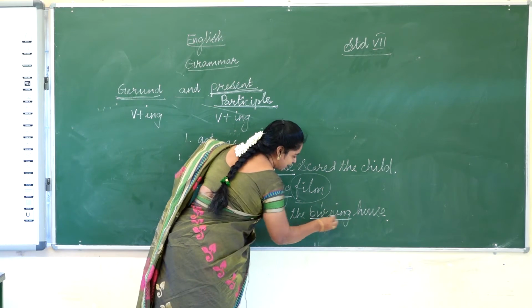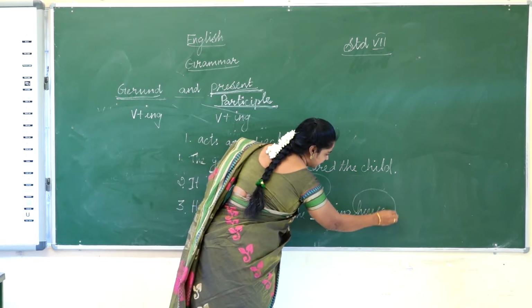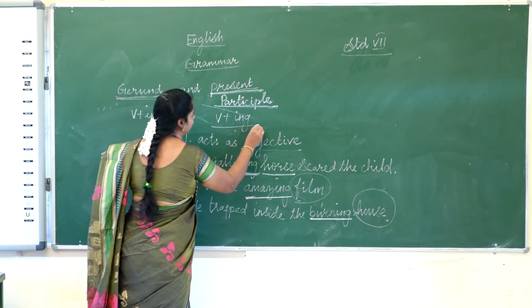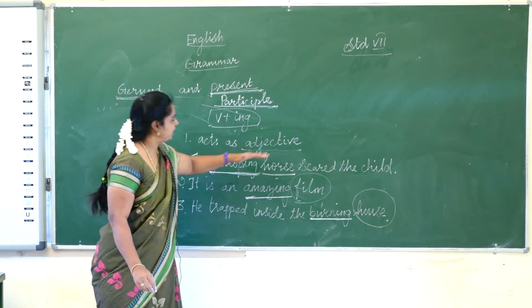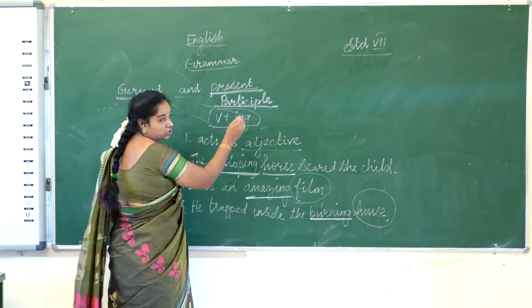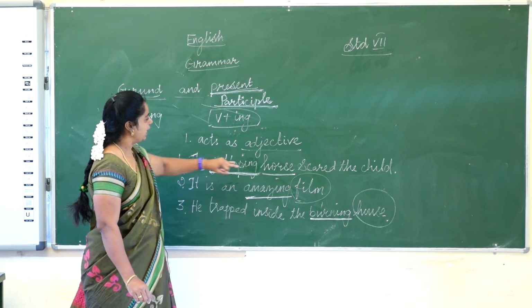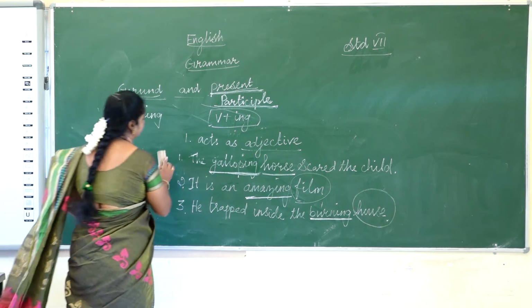So this word burning is present participle. It describes the noun house. So when the ing form acts as an adjective, we can say that is present participle. First we use the continuous form, second the adjective form. It is a verbal adjective.